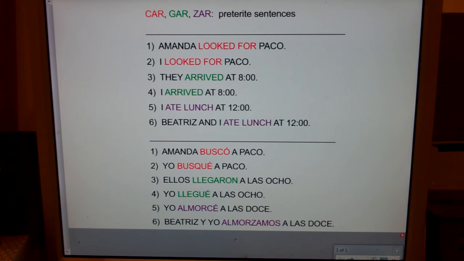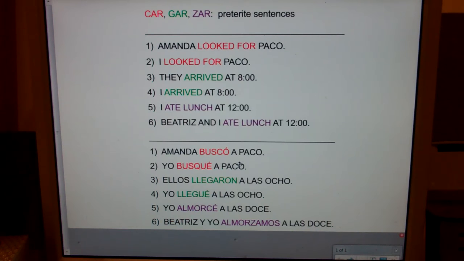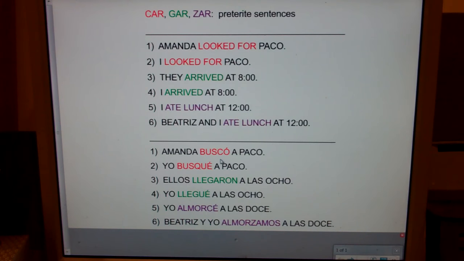Now, notice, Amanda looked for Paco. Buscar means to look for. You never say buscar por or buscar para. Buscó means she looked for, and you need a personal a. So she looked for personal a Paco. Now, second one, I looked for. Notice the c turned into qu, and you still need the personal a.